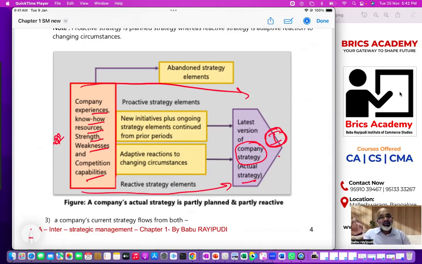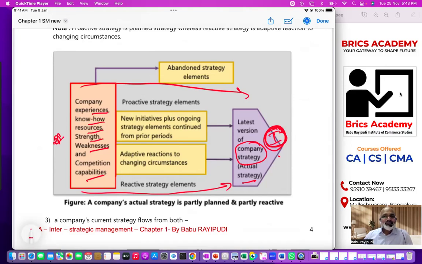That means the company is aware of its experience. So simple logic here: in order to understand others, first you need to understand yourself. First of all, you need to understand your strengths, your experience, your weaknesses, your capabilities, what you are capable of doing. That is very important. Based on that, you have decided to achieve the number one position.